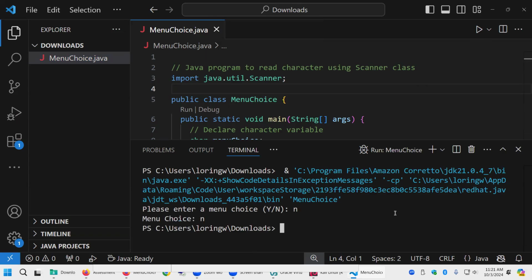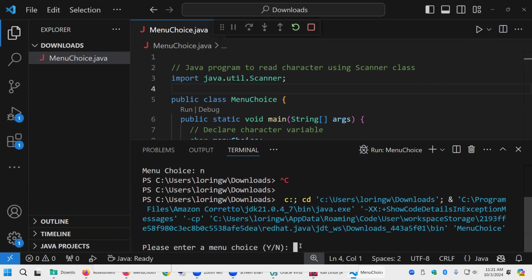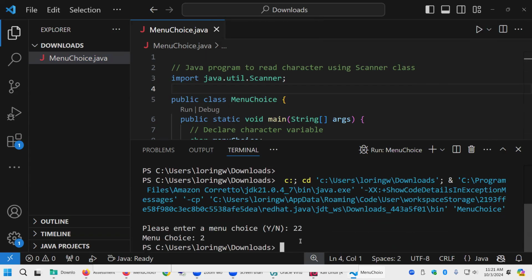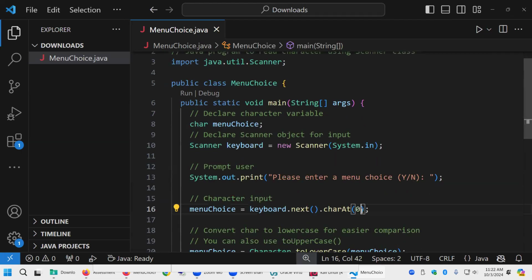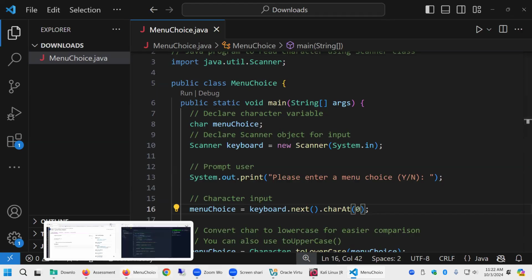So if I type in one character, I get the menu choice N. What do you suppose is going to happen, Andy, if I type in two characters? You only get one. It only picks the first character. No matter how much I type in, it only grabs the first character. You're right, I only get one, because that's what this is saying. You can think of it in Python much the same way. Strings, arrays, lists, all of those can be thought of as an array type or a list type or whatever you want to call it.